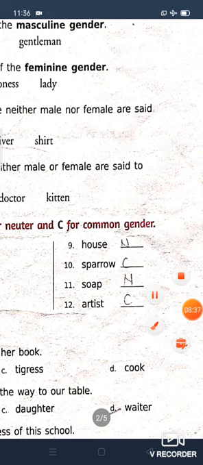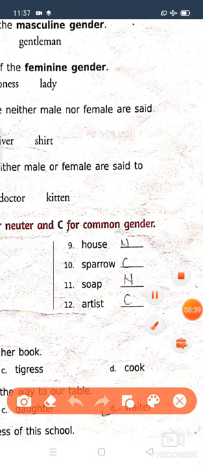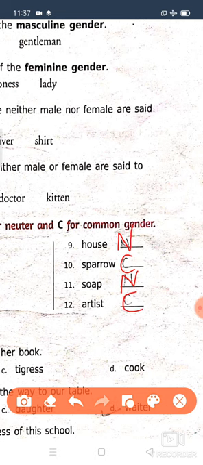Look here children. House is a non-living thing, so you have to put neuter gender. Sparrow is a bird, but we don't know whether it is a male or a female, so you have to write C. Soap is a non-living thing, so you have to write N. Children, very easily you can write N instead of neuter gender. Artist, we don't know if it is a male or female artist, so you have to write C there. Okay children, you have to write it in your English textbook.